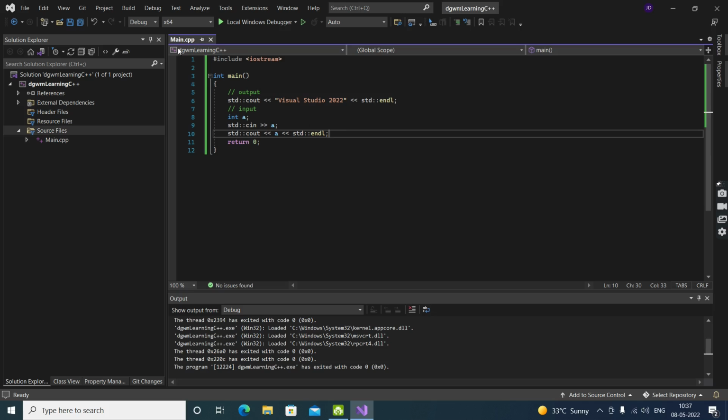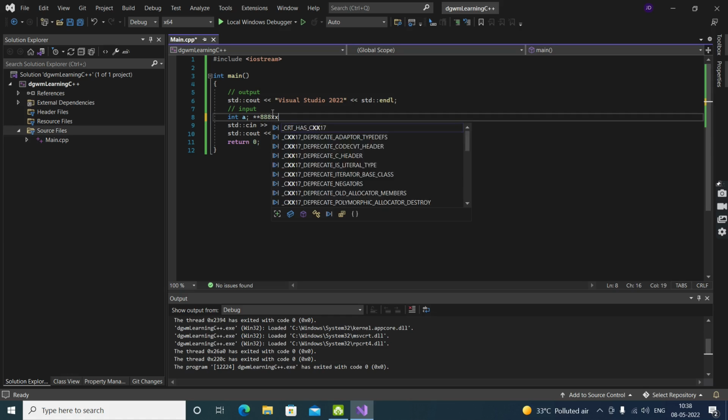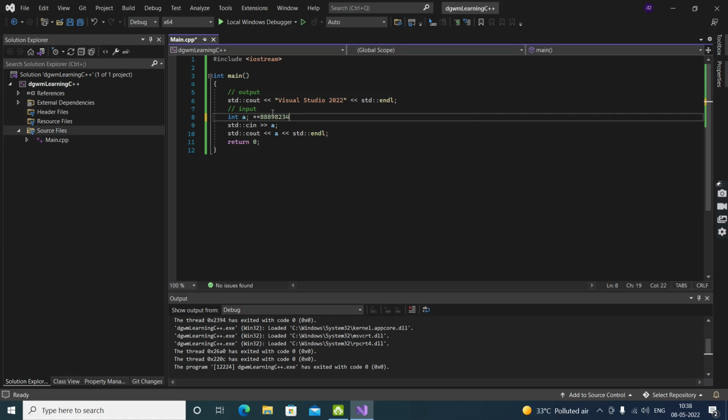In short, have you seen RAM, and there are slots in the RAM, not in the hardware, in the software, and the operating system handles that functionality? There's something like 888, something like this. This is the name of the location where that particular value has been stored.